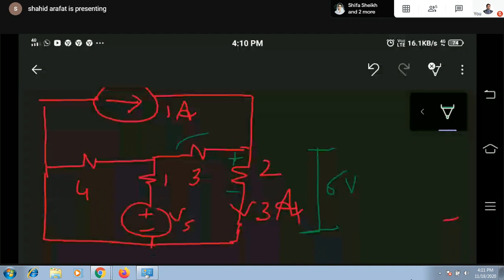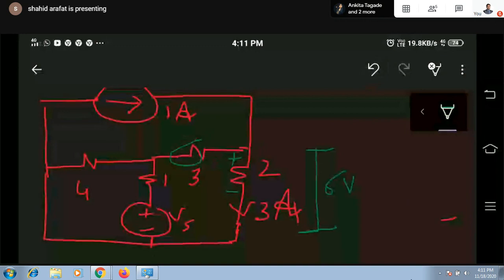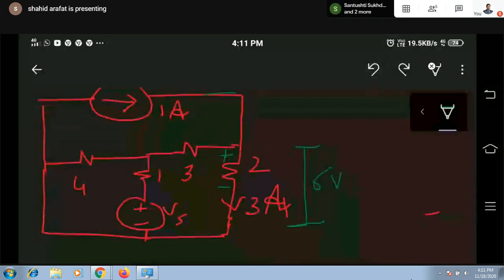Now, can I find the voltage across this? If I can get the value of current flowing through this branch, I can easily find the voltage across this. What is the current flowing through this branch? We can see 1 ampere current coming from here, 3 ampere here. If I apply simply KCL at this point, I am assuming the direction of current is this.